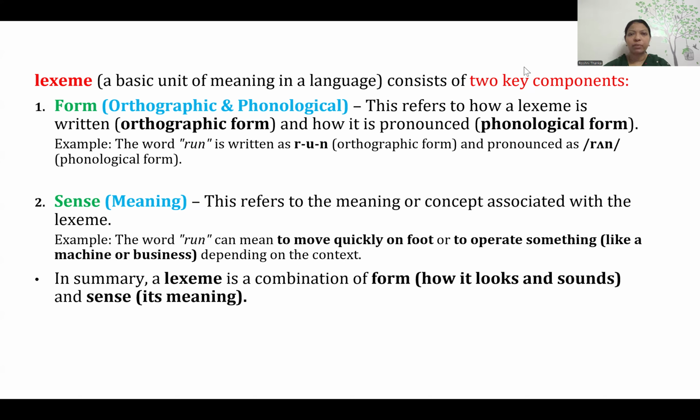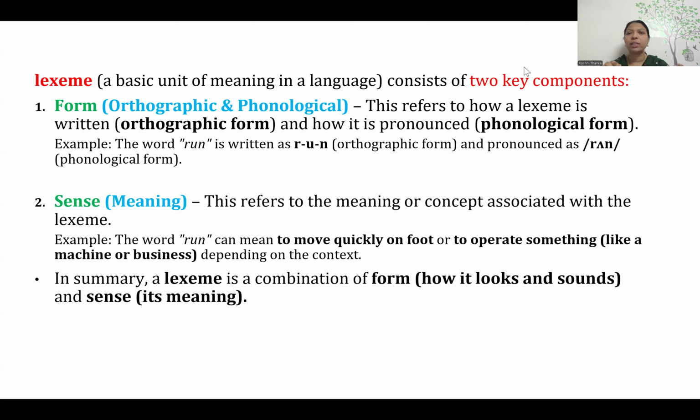The other component of a lexeme is sense. What is the meaning of sense? Sense means the meaning of that word. What is the meaning of run? Run means to move quickly on foot or to operate quickly. So that is the meaning of run. The meaning of that word is called sense. So a lexeme is a combination of a form and a sense. Form means how we write it and how we pronounce it.